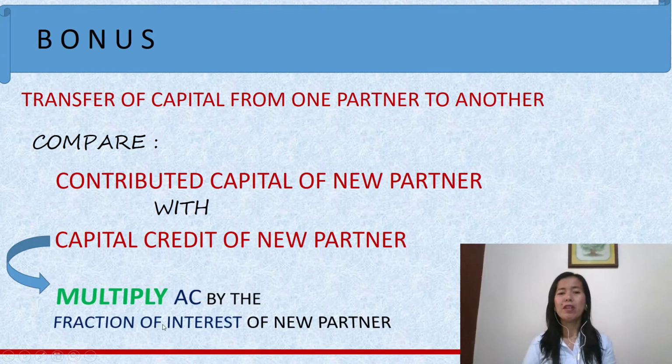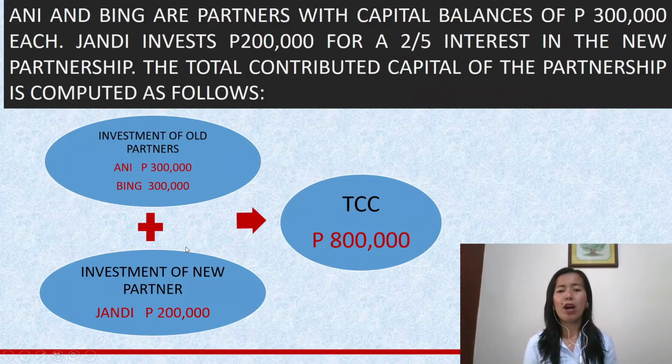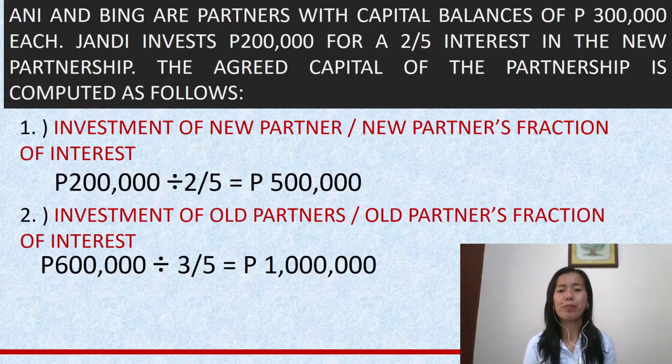Okay? So what is the asset revaluation? Asset revaluation is a necessary adjustment in asset values upon admission. Generally, that will have a result or impact on the capital accounts of the old partners. All we have to do is to compare the agreed capital with the total contributed capital. For example, in our given problem, the TCC is 800,000, and previously we computed the AC of 1 million, therefore we have a difference of 200,000.